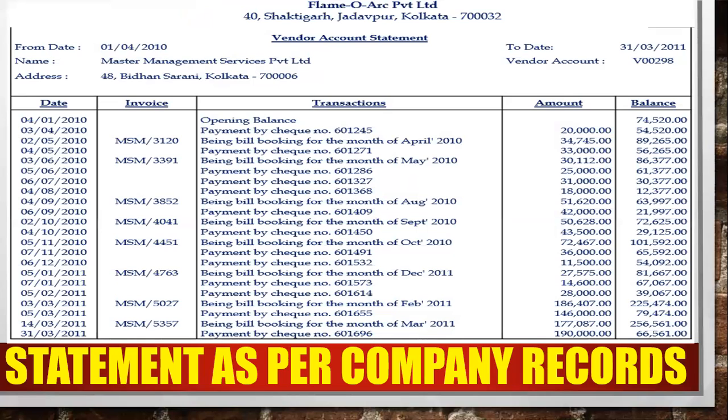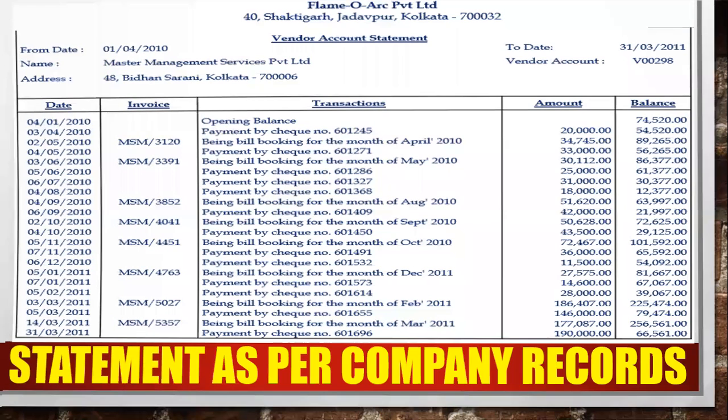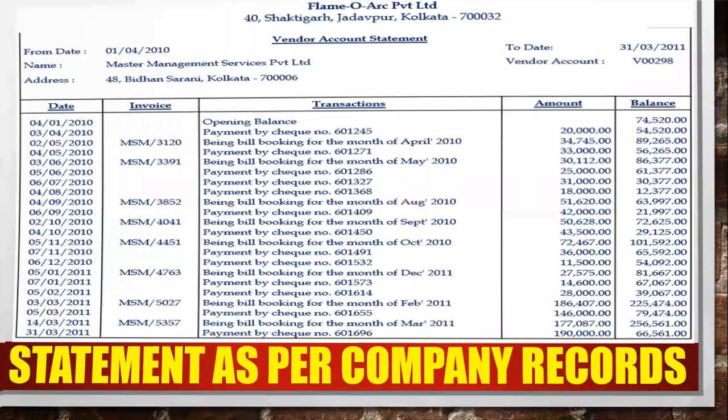That means this is the company record. So 74,520 is payable to your creditor. We are doing the creditor reconciliation, that means this is the payable amount. 74,520 is the payable amount. You can also check over there, that is creditor record. They are also asking the same amount, 74,520.